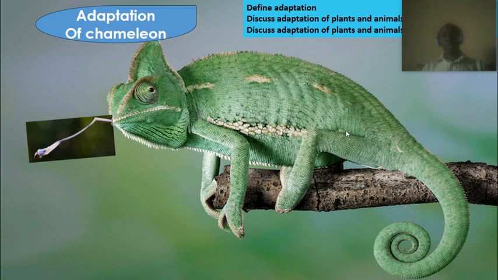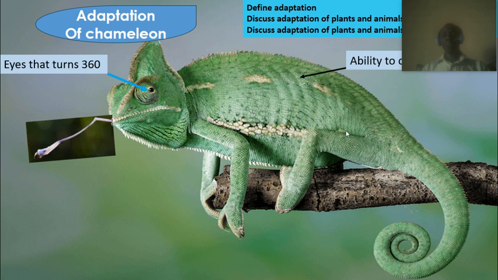Now, another good example is the chameleon. A chameleon can change depending on its environment. Since they are very slow, the only way they can camouflage and hide from predators is to change to blend with the environment so that the predator will not see them. They also have powerful eyesight. Their eyes can turn 360 degrees without any problem, so this helps them to see all around their environment.